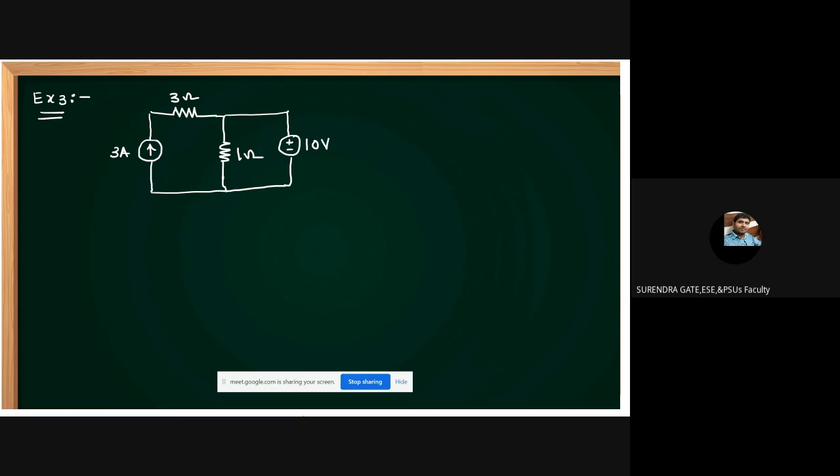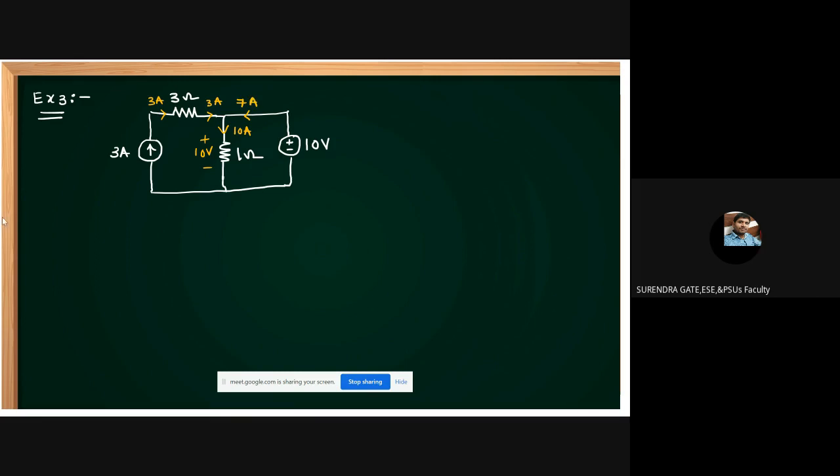Yes, friends. Now you tell me, this is plus minus 10 volts. Now what is the current in this? 10 ampere. What is the current here? 3 amperes. Now this is 3 amperes, this is 10 ampere. But now see the current direction. KCL must be satisfied, sir. This is 3 amperes, so this must supply 7 amperes. Then only KCL is satisfied.